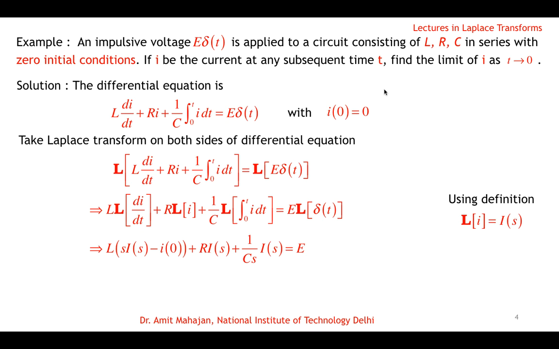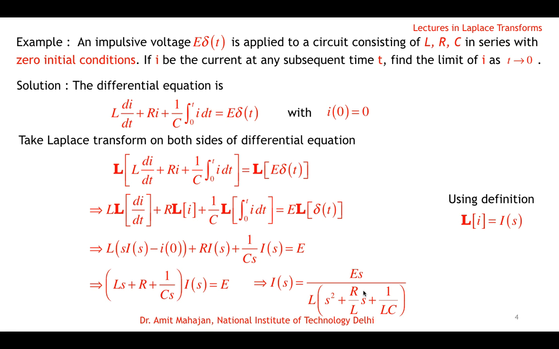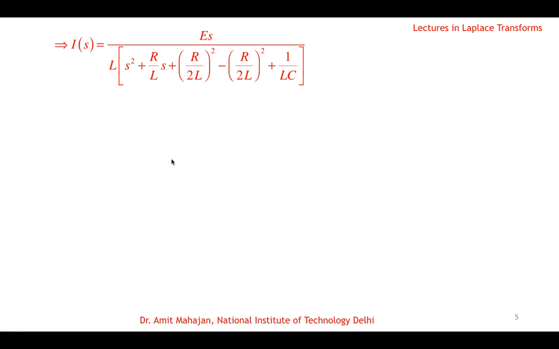So this is step 1, and then we substitute the initial condition, so i(0) is substituted as 0 here. Then we solve this equation for the unknown function I(s). We collect the terms of I(s), and then we calculate I(s) from here, so I(s) will be E over this quantity. Then the third step is to take inverse Laplace on both sides of this equation to find the current i.